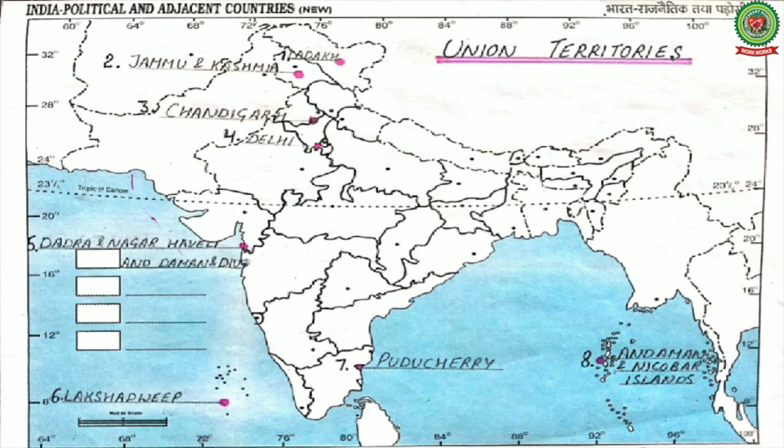So students, we have completed today's topic and today we learned to locate northeastern states and Union Territories of India on the map.